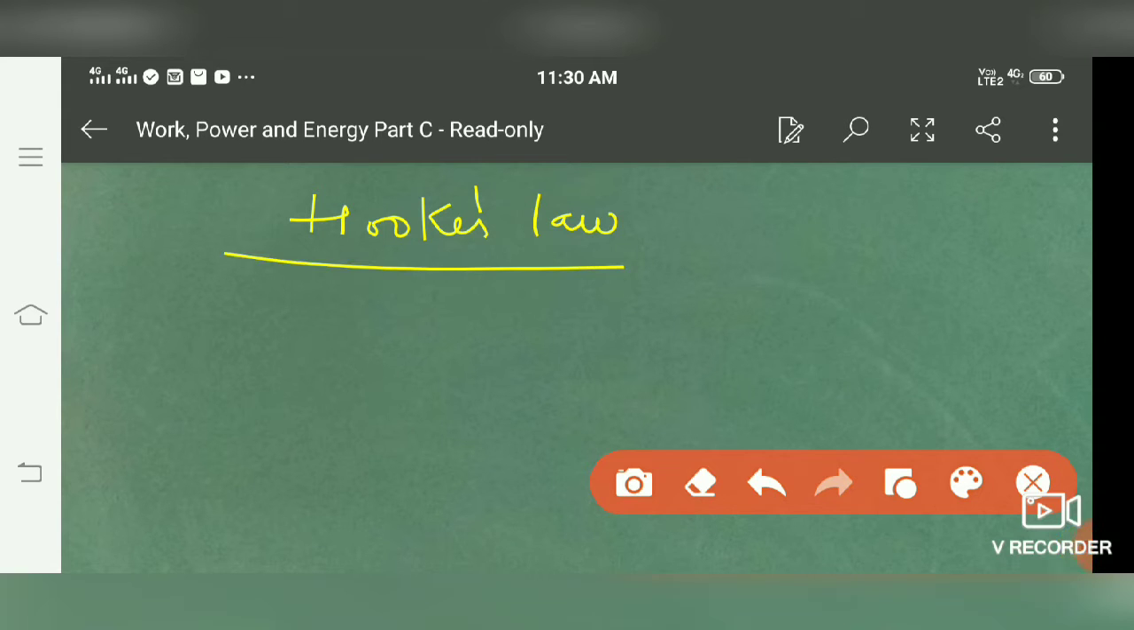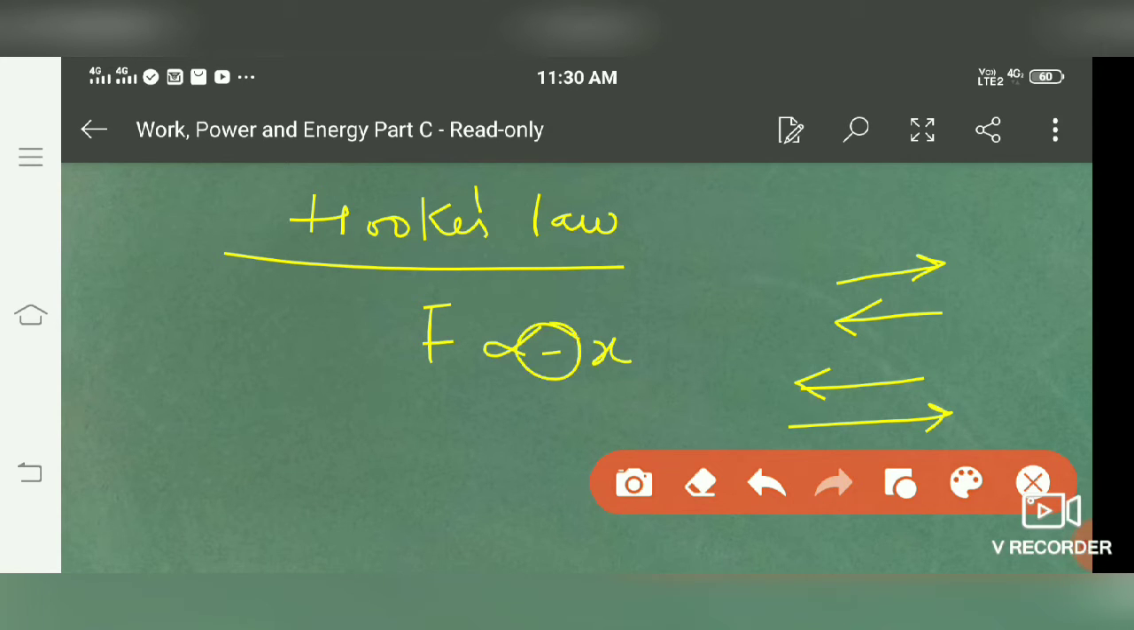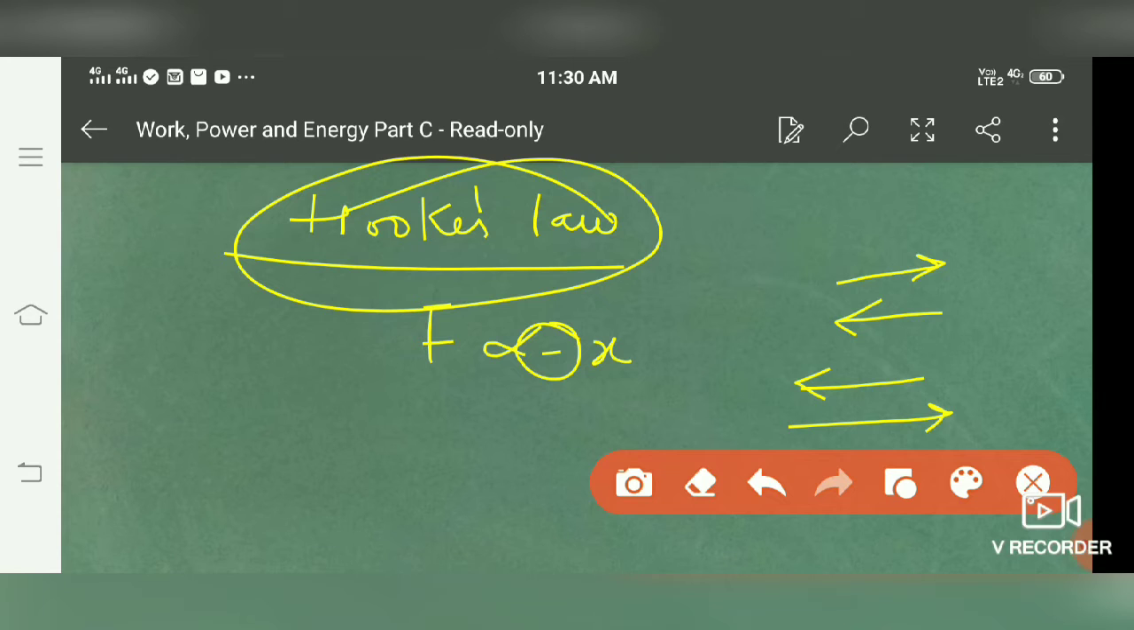Hooke's law states that when a restoring force acts on a body, it is directly proportional to the displacement from the mean position, with a negative sign. What does the negative sign depict here? That this restoring force always acts in the direction opposite to the displacement. Suppose the body is displaced in this direction, the force will act in this direction. If the body is displaced in this direction, the force will act in this direction. So the negative sign is here. Hooke's law states that the restoring force is always directly proportional to the amount of displacement from the mean position. More the displacement, more is the restoring force; less the displacement, less is the restoring force.